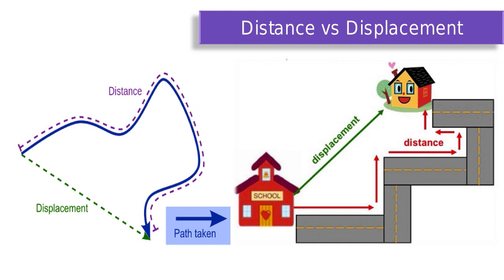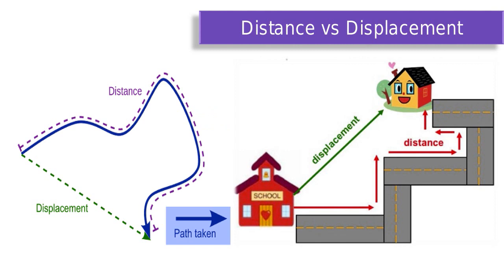Fourth, for a moving particle, distance can never decrease with time while displacement can. A decrease in displacement with time means that the body is moving towards the initial position. Fifth, for a moving particle, distance can never be negative or zero while displacement can be. Zero displacement means that the body after motion has come back to its initial position. Distance is greater than 0 but displacement can be greater or less than 0.